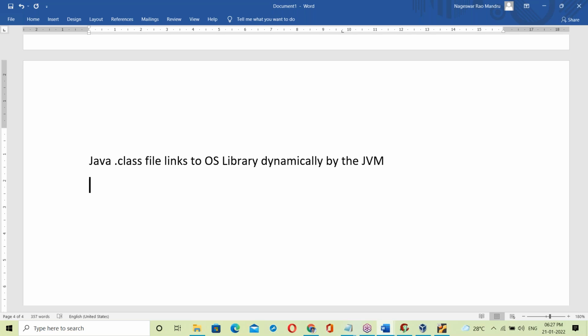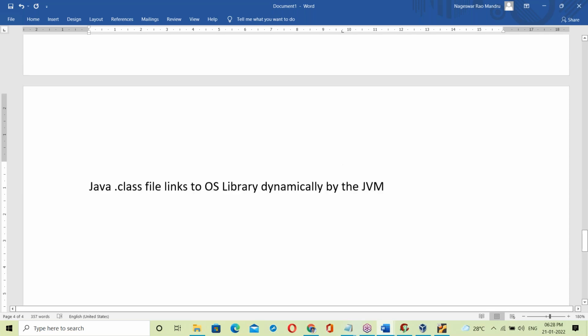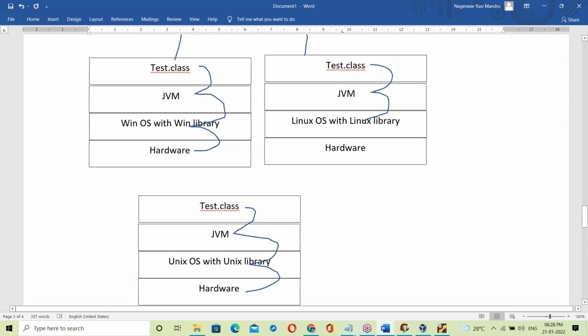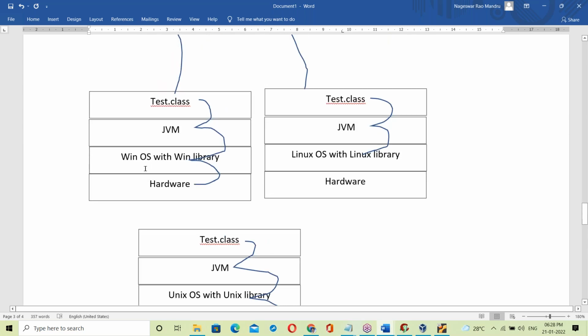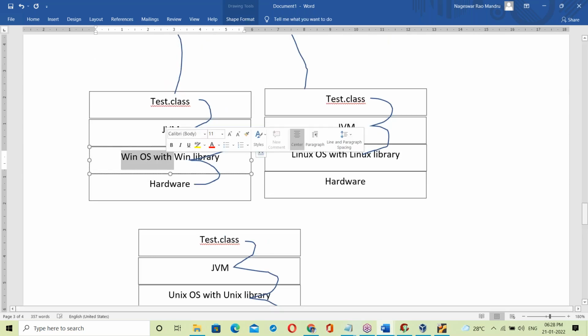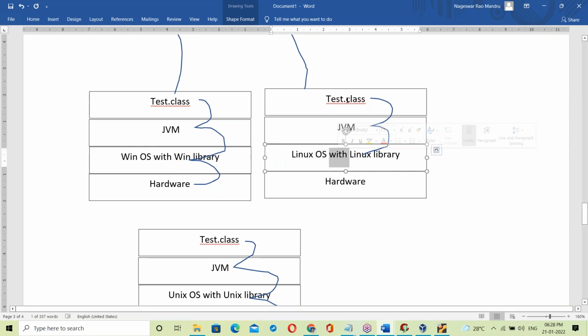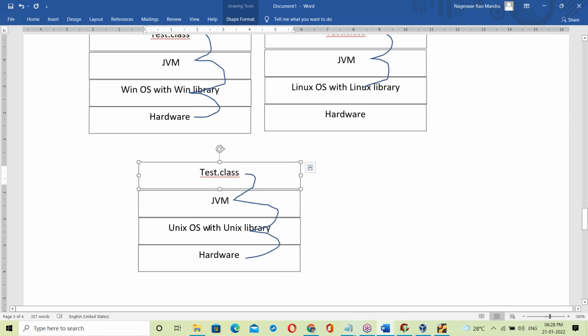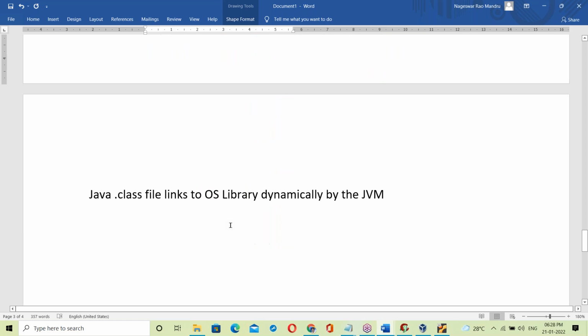Since it links to the operating system library dynamically, it is platform independent. So whenever the OS changes, that link changes. If the OS is Windows, the .class file links to the Windows OS library. If the OS is Linux, it links to the Linux OS library. If the OS is Unix, it links to the Unix library. So it is dynamic linking.